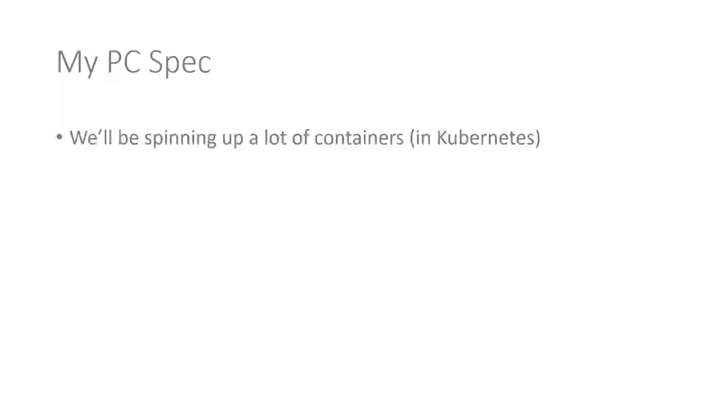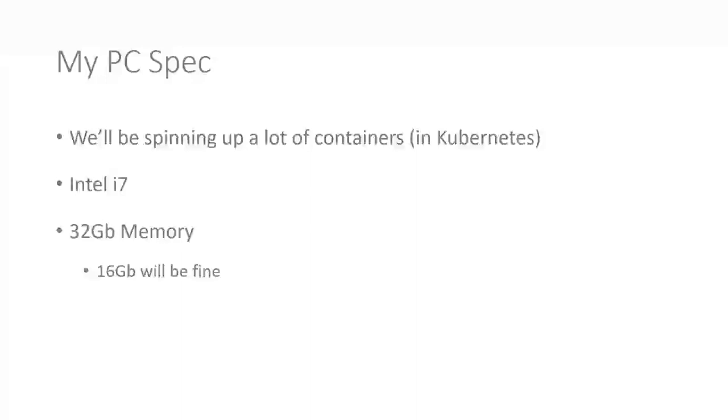So I'll just show you my PC spec, just out of interest. Now this is probably a higher spec than you need, but I'll just go through what I've got anyway. We'll be spinning up a lot of containers in Kubernetes, which obviously has an impact on your local hardware, most especially memory, really. So I've got an Intel i7, I've got 32 gig of memory, which is probably way more than you need. In fact, it is definitely way more than you need. It's just what I happen to be running.